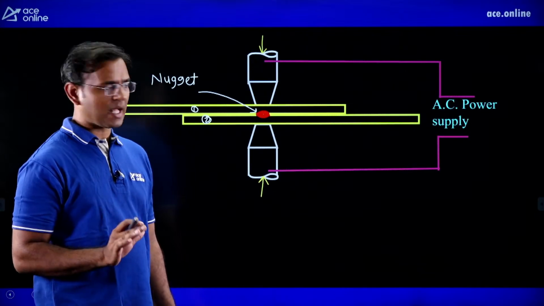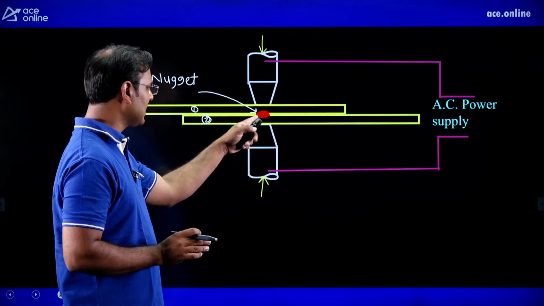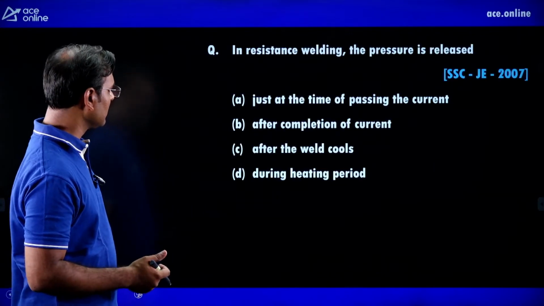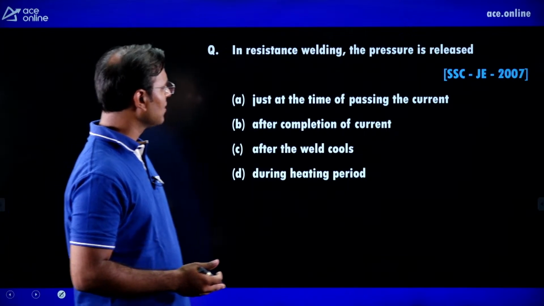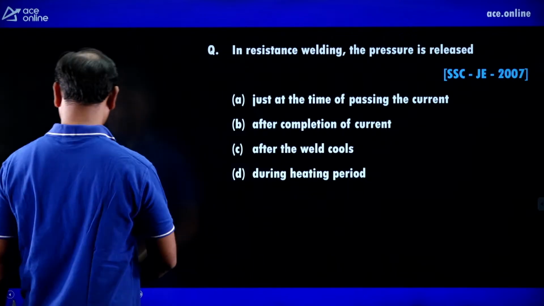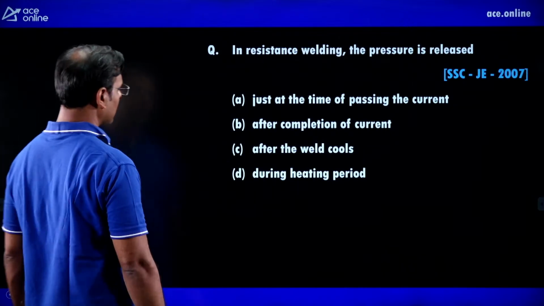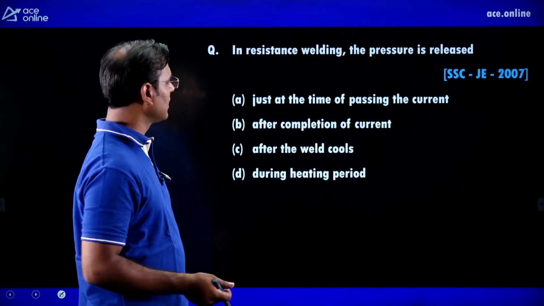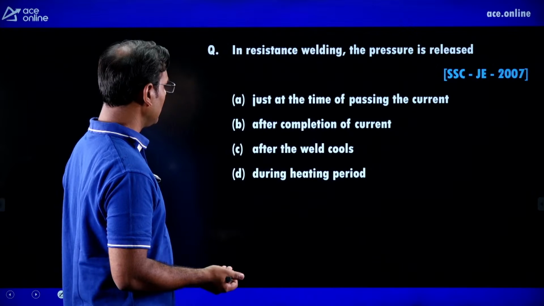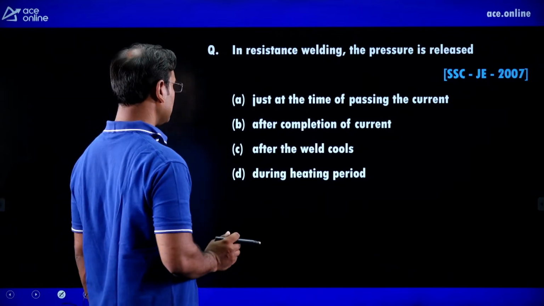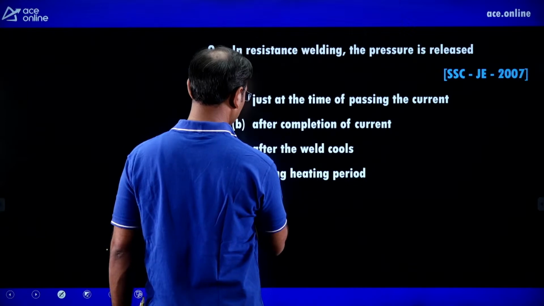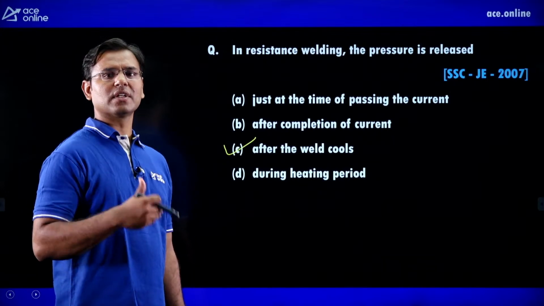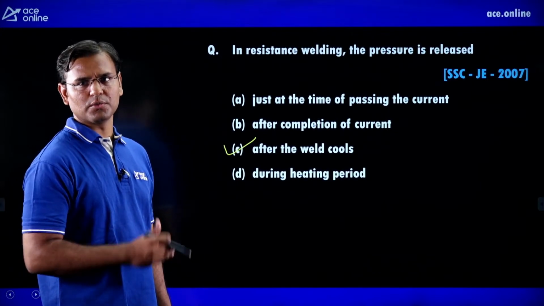Then guys, we have to wait for some time. If you wait for some time, when this liquid is converting into solid, then we can remove the force. Yes, now see here, in resistance welding the pressure is released just at the time of passing the current? No, firstly we pass the current, then it converts into liquid here. Then when the liquid is converting into solid, we remove or relieve the pressure. After completion of current, wrong. After the weld cools, correct. After the weld cools, means when the liquid is converting into solid, then we are going to remove that. Okay.